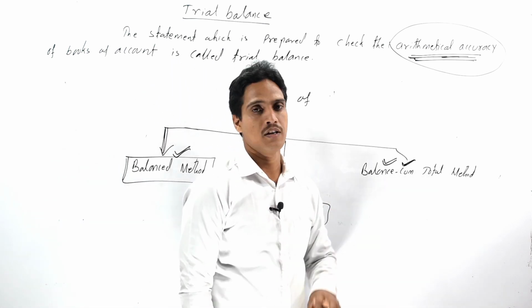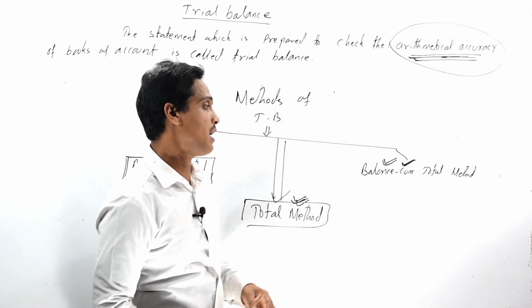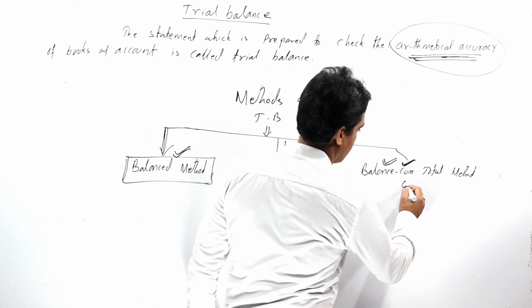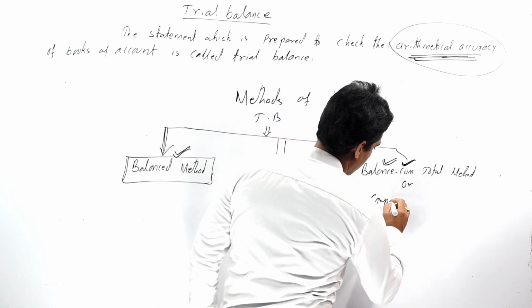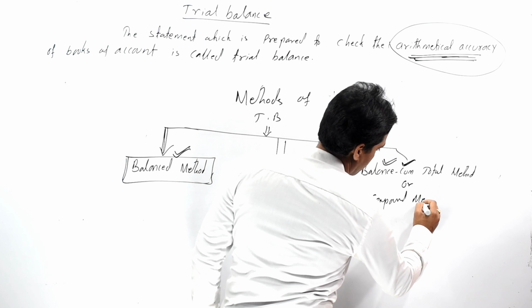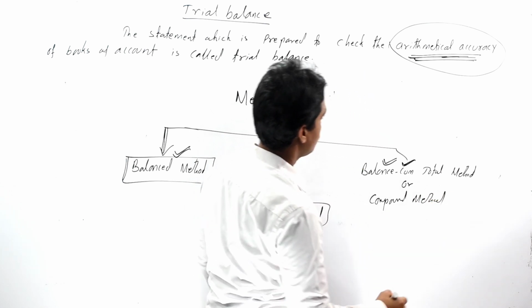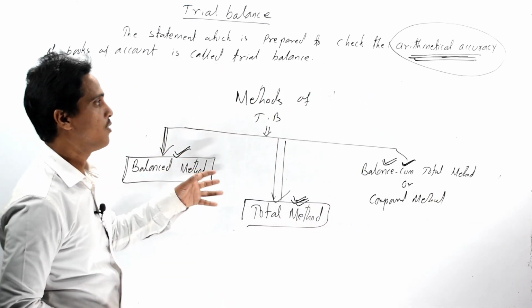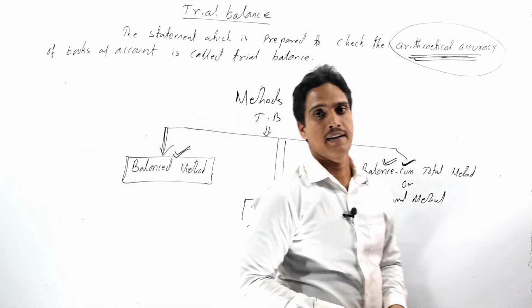So it is called balance cum total method. It is otherwise known as compound method. So these are all about our trial balance.